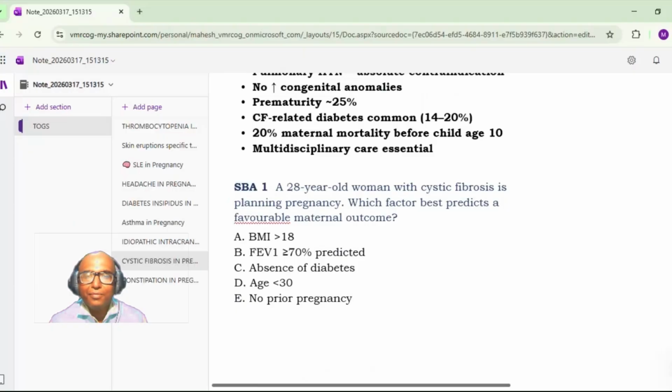A 28-year-old woman with cystic fibrosis is planning pregnancy. Which factor best predicts a favorable maternal outcome? A. BMI more than 80. B. FEV1 more than or equal to 70% predicted. C. Absence of diabetes. D. Age less than 30. E. No prior pregnancy. It will be FEV1 more than or equal to 70% predicted.